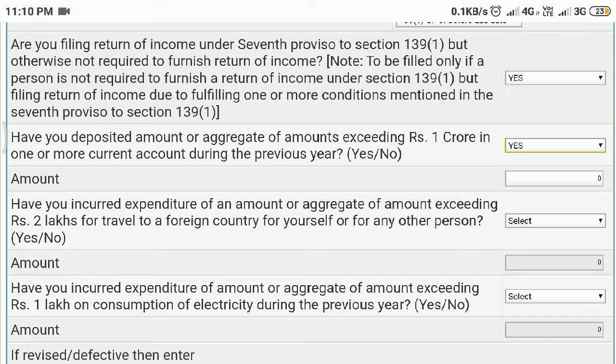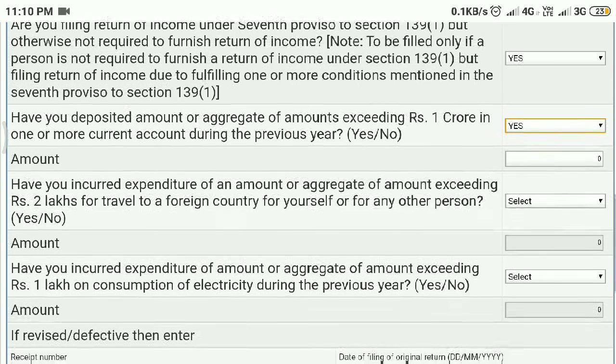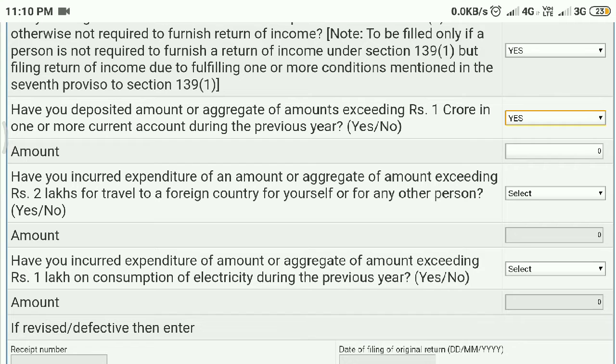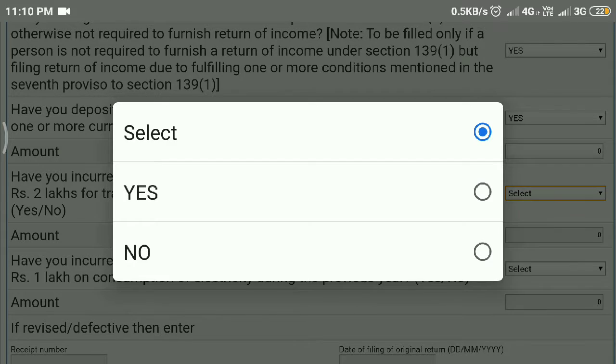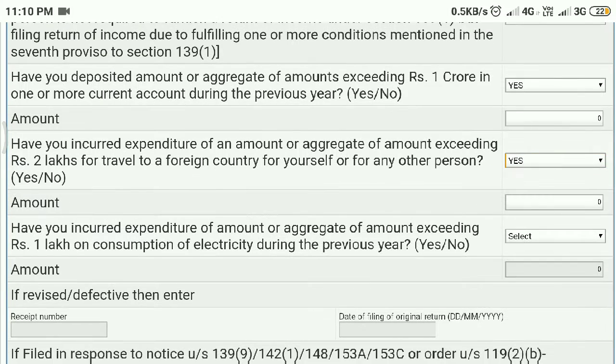mention the amount here. Second one, have you incurred expenditure of amount or aggregate of amount exceeding rupees 2 lakhs for travel to a foreign country for yourself or for any other person? Second one is, if you spend 2 lakhs or more to travel to a foreign country for yourself or for any other person, you should mention the amount by saying yes. If you haven't traveled, then say no.